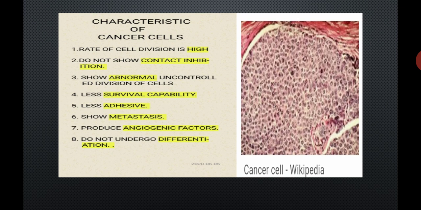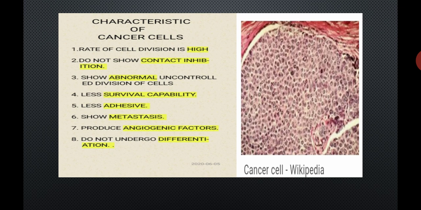Property number 6, they show metastasis. Students, metastasis is a property because of which cancer cells can move, that is, spread from one organ to the other organ.